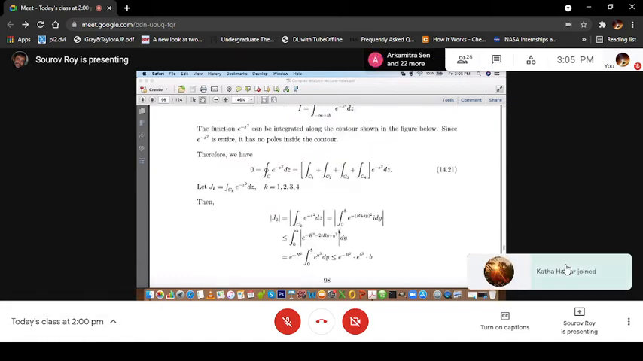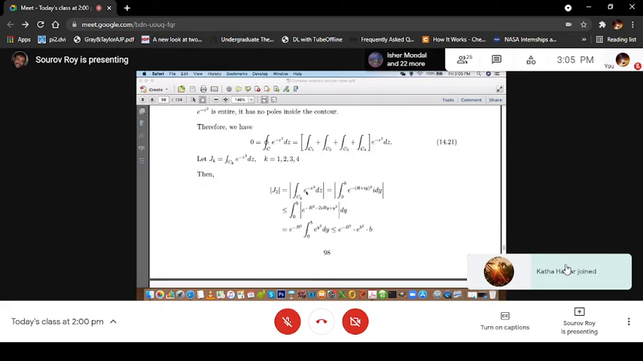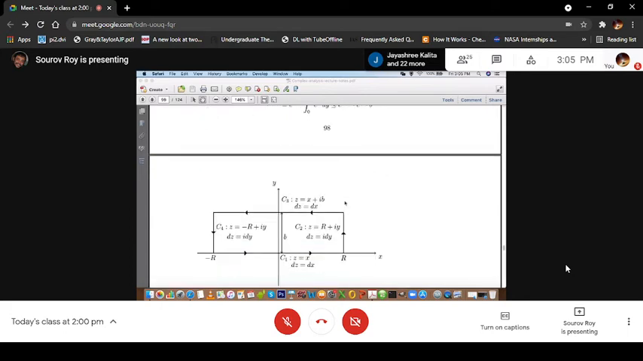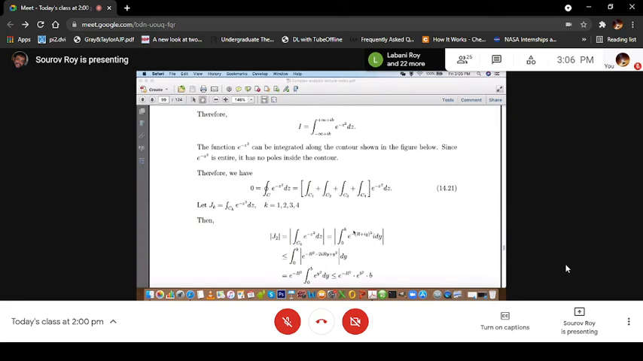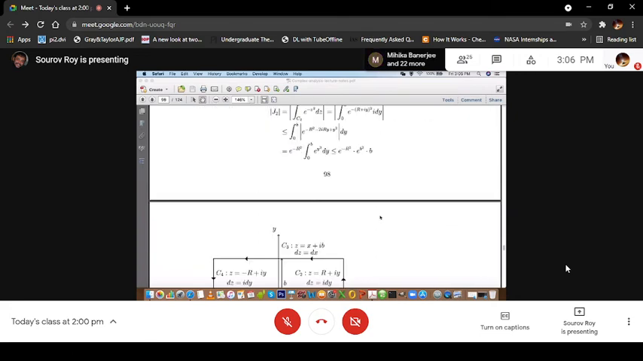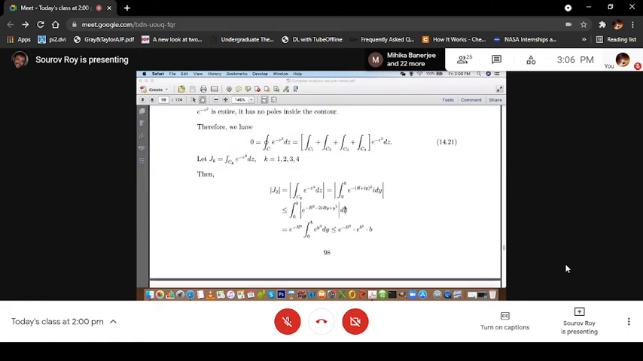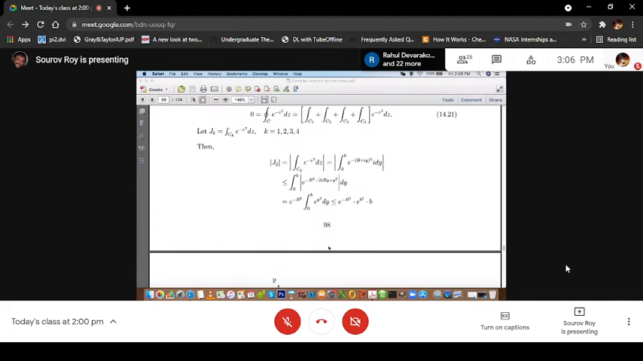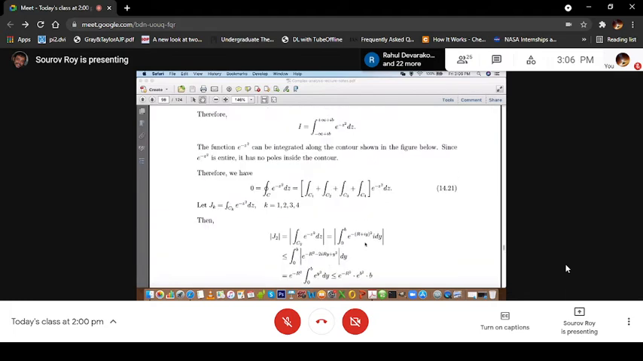So if you have to estimate this integral J2, integration along C2 of e to the power minus z square dz, that is equal to integral from 0 to b, because you see the height is b and this is the x line. So it goes from 0 to b. Integration of e to the power minus (r plus iy) whole square, because z here is r plus iy, and dz is i dy.